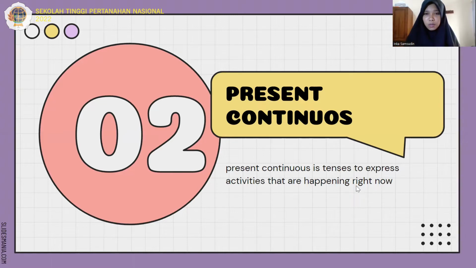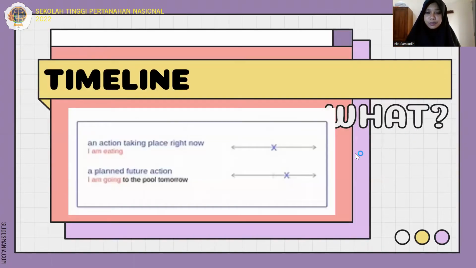Next, I will tell you guys about present continuous. Present continuous is a tense to express activities that are happening right now. Next, we got the timing of the present continuous, as you can see on the screen.